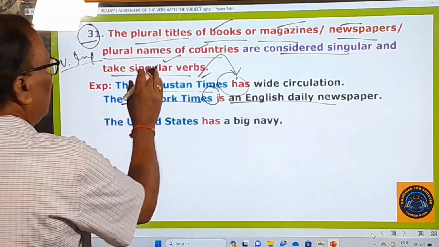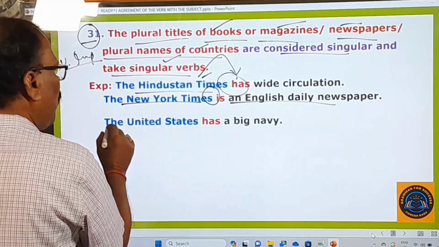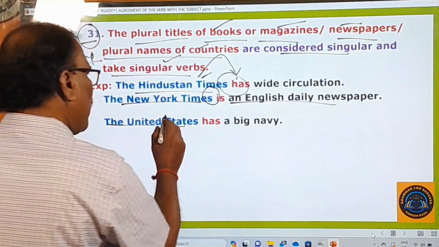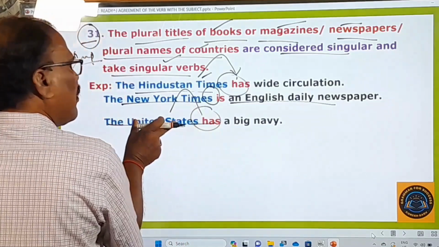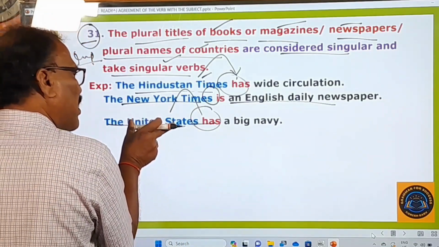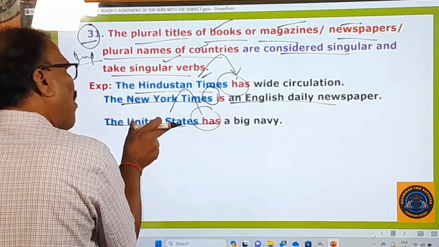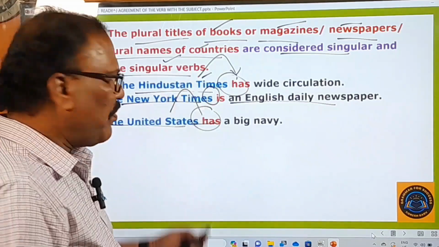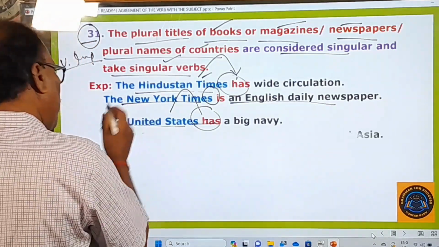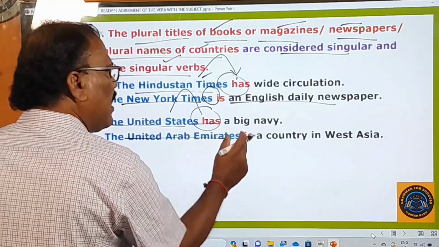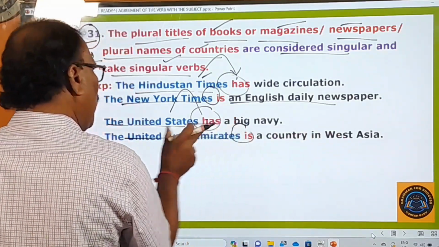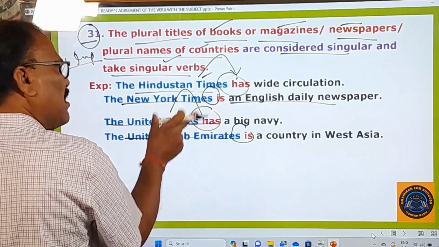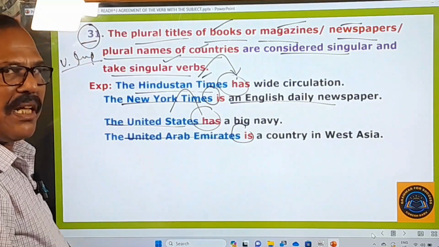Some plural names of countries: the United States of America. It is the plural name of that country. So the United States has. It looks to be a plural word, but this is the name of a country, and it is considered a singular word, and therefore it follows only a singular verb. One more example: The United Arab Emirates is a country in West Asia. Though it is the plural name of the country, it is considered singular, and therefore we use a singular verb after that.